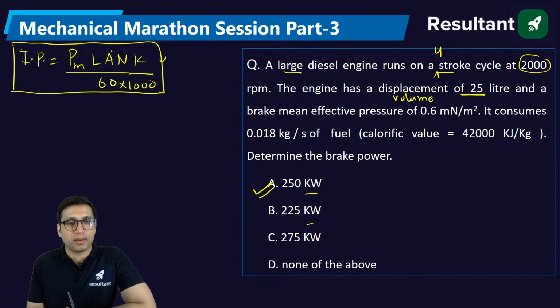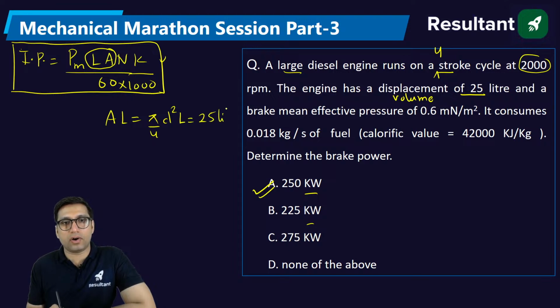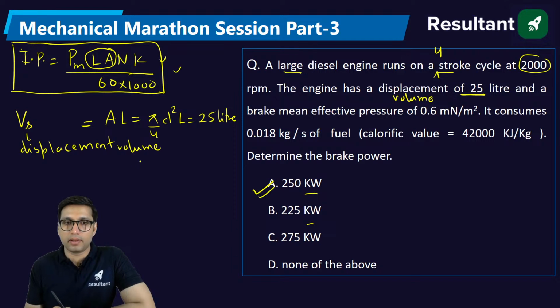Displacement means, what is displacement volume? Displacement volume here is 25 liters. That is A into L, which is pi by 4 d square into L. This is already given as 25 liter, or it is also stroke volume. Displacement volume or stroke volume is given in the question. Now you will say, sir, why are you applying the formula of indicated power? Because in this question they have given brake mean effective pressure, they have given displacement volume, so whatever data has been given, based on that we will be using this formula.